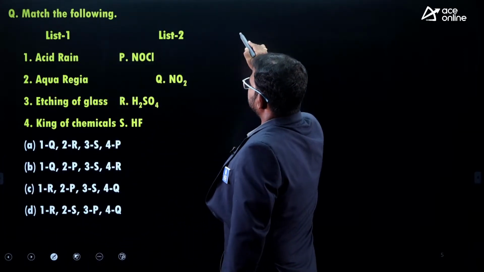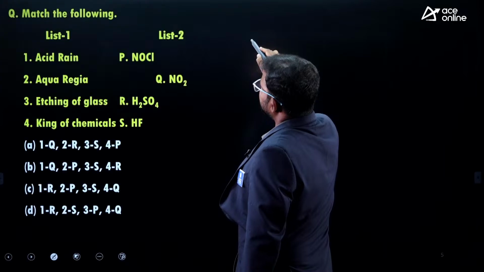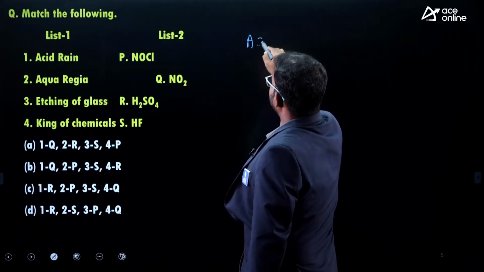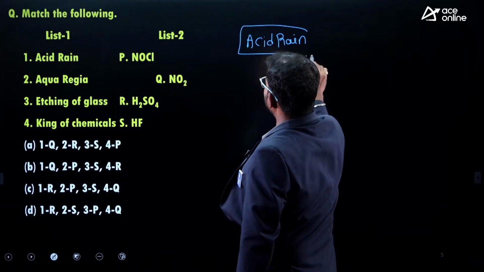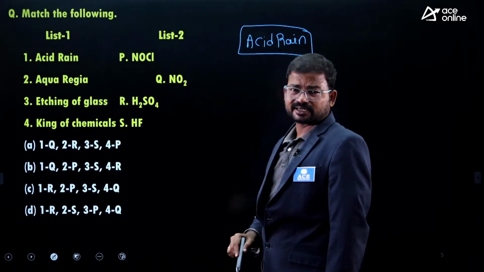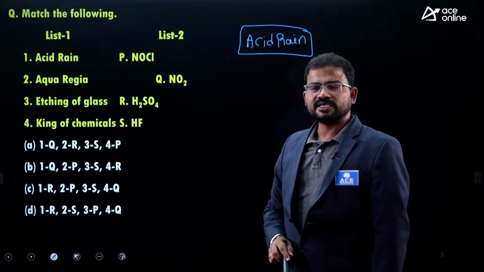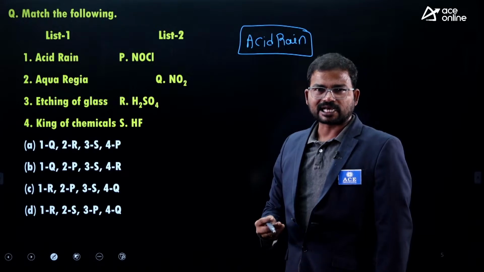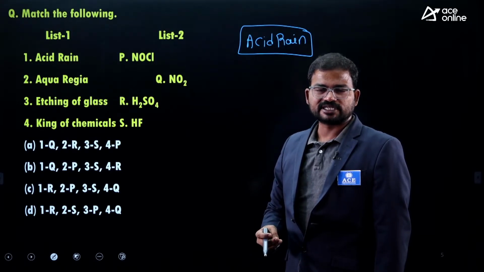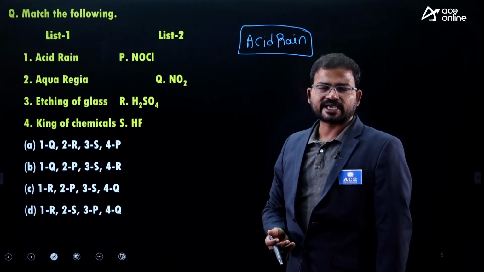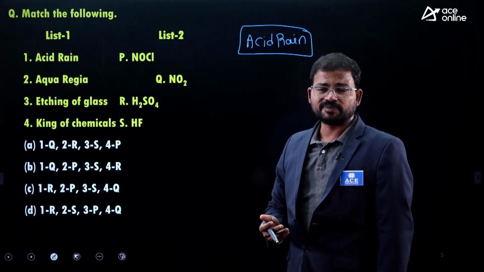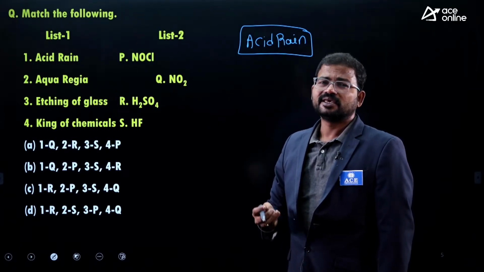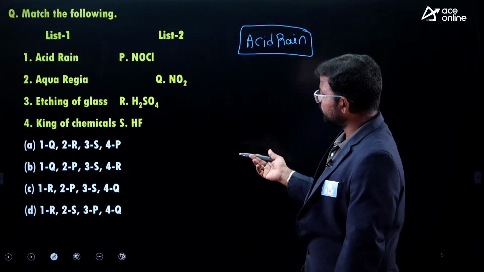Acid rain, right? Rainwater is considered the purest form of water. It does not have any impurities like carbon-related, sulfur-related or nitrogen-related oxides or the corresponding acids. Mostly rainwater is considered the purest, because it does not have any impurities.